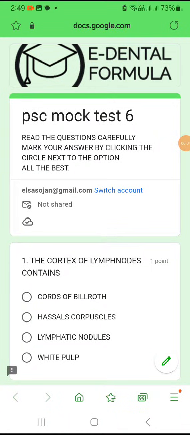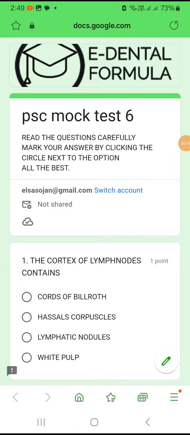Dear students, we are going to deal with the sixth model paper for the Kerala PSC exam for the upcoming post of Assistant Dental Surgeon 2025. So let's move on to the sixth model paper with question number 1. Please try to solve along with me the answers, and at the end of the question paper we'll be checking how many scores we have got. And if there is any error in marking the solutions, we'll just rectify them at the end of the video. So watch till the end of the video and learn all the 100 questions in one go.